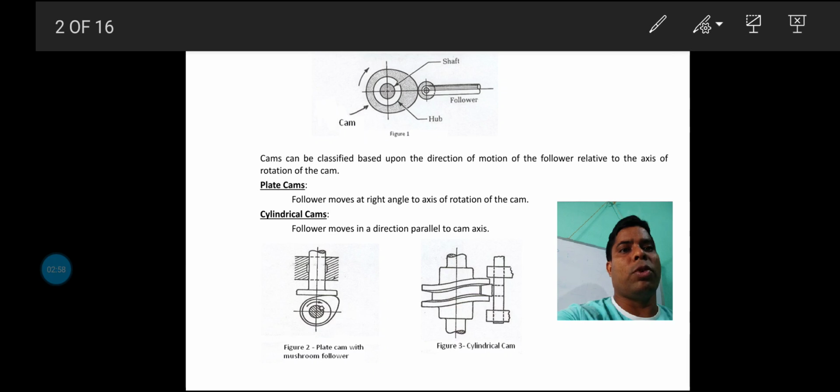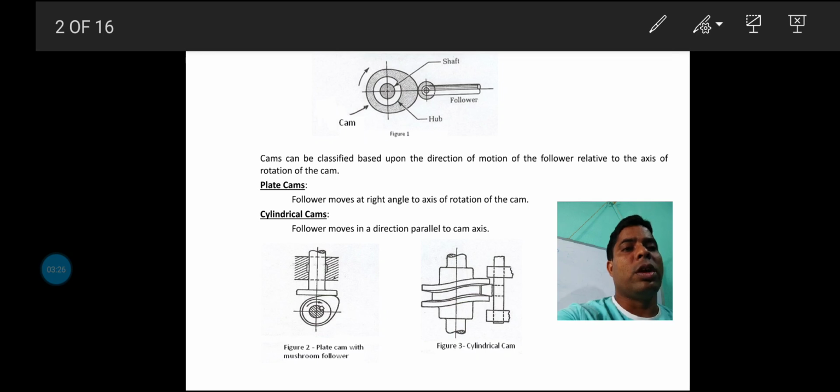The follower may be in either reciprocating or oscillating conditions. That means with each and every rotation, the cam is always connected with the follower. The cam is not a circular element, it has a different shape.